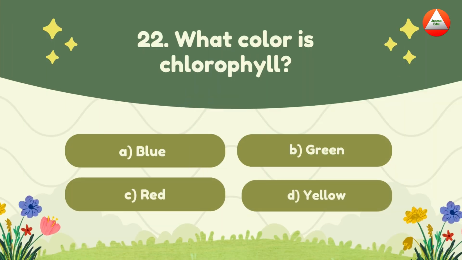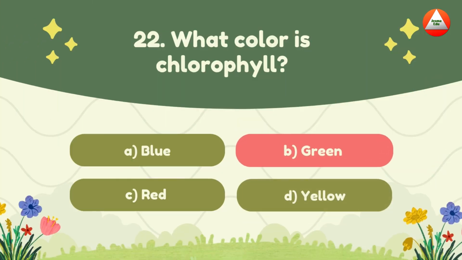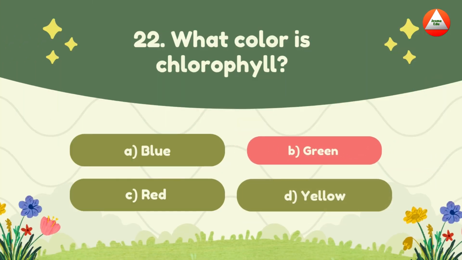What color is chlorophyll? A. Blue, B. Green, C. Red, D. Yellow. The answer is green. Chlorophyll is the green glow giver.